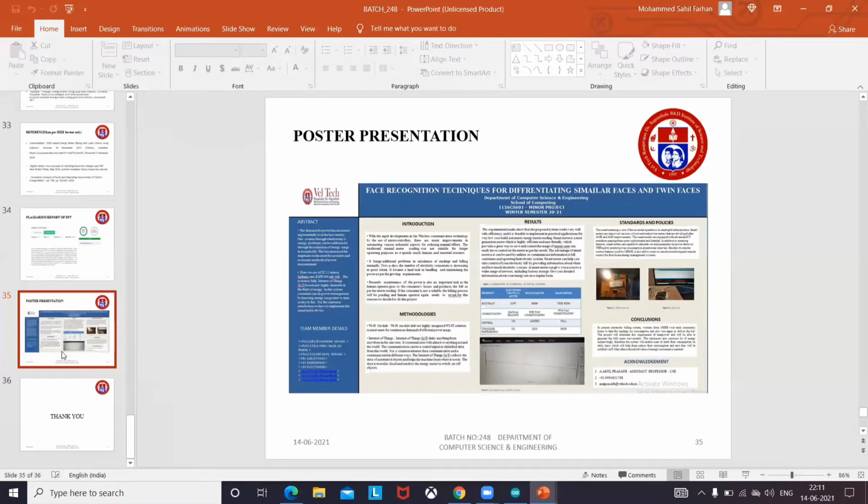We used an Arduino Uno in this project. The Arduino Uno is an open source electronic platform based on easy to use hardware and software. Arduino boards are able to read inputs, such as light on a sensor, a finger on a button, or a Twitter message. We also use a breadboard. Generally a breadboard is a rectangular board with many mounting holes. It is used for creating electrical connections between electronic components and single board computers or microcontrollers such as Arduino and Raspberry Pi.